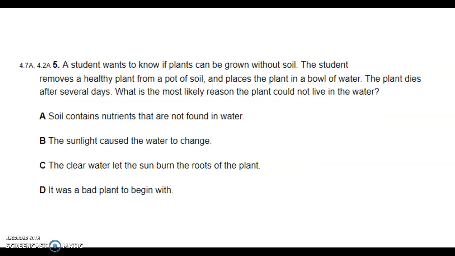Question 5. A student wants to know if plants can be grown without soil. The student removes a healthy plant from a pot of soil and places the plant in a bowl of water. The plant dies after several days. What is the most likely reason the plant could not live in the water? A, soil contains nutrients that are not found in water. B, the sunlight caused the water to change. C, the clear water let the sun burn the roots of the plant. D, it was a bad plant to begin with.